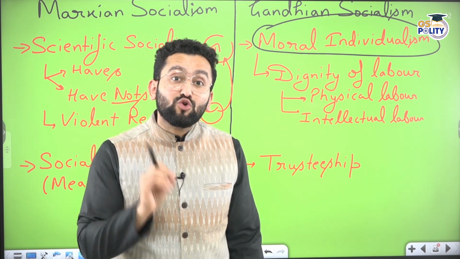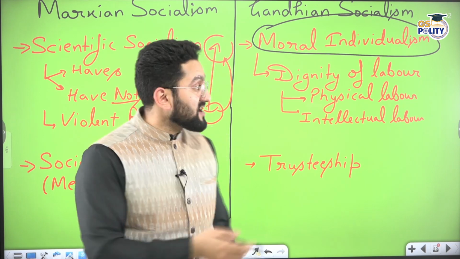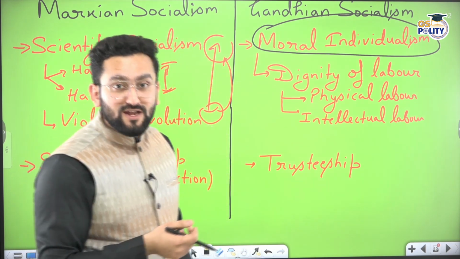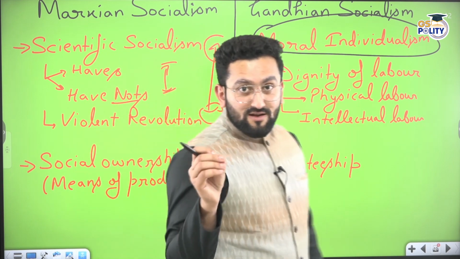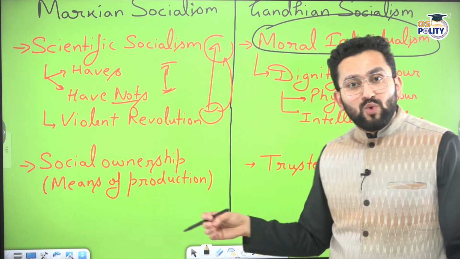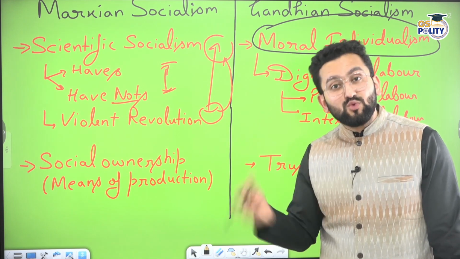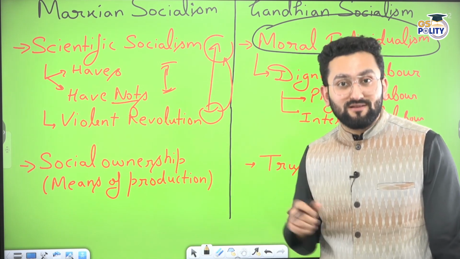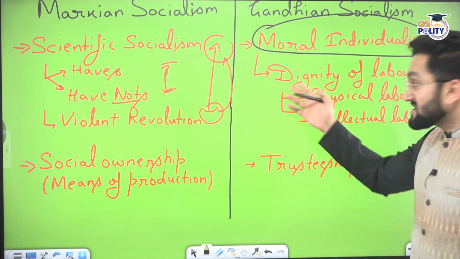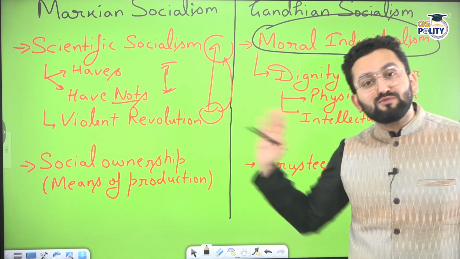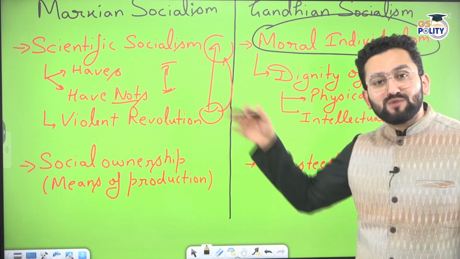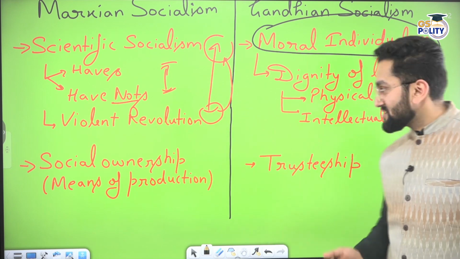And this is the root cause of exploitation. And that is why Gandhiji brought the concept of dignity of labor. That the work of a barber, work of a sweeper is equally important, equally dignified as the work of a lawyer, right? So he said, if we bring this moral shift in society, then this exploitation tends to reduce.